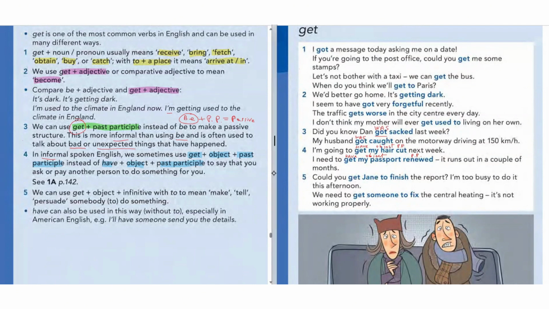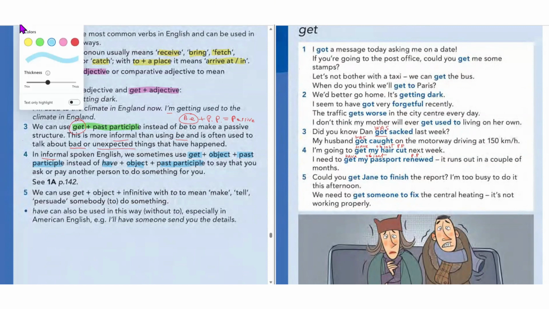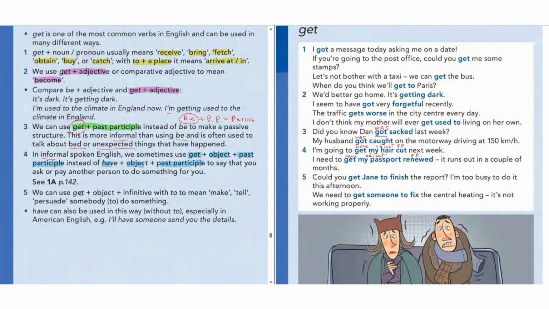Right, number 5, the last one. We can use get, object, infinitive with to, to mean make, tell, persuade somebody. So the last point is about somebody. Get. So here the object is usually somebody, guys.